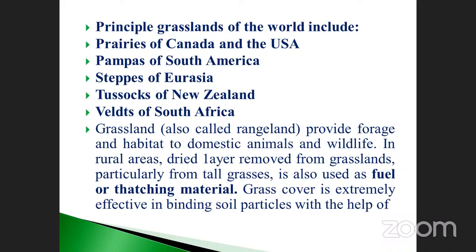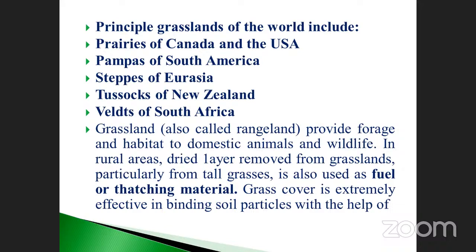In rural areas, the dried layer removed from the grassland, particularly from tall grasses, is also used as fuel or thatching material. What is the meaning of thatching material? We use it for making mats. Some are used for carrying purposes. Bamboo is also there. We create some ornaments and so on.